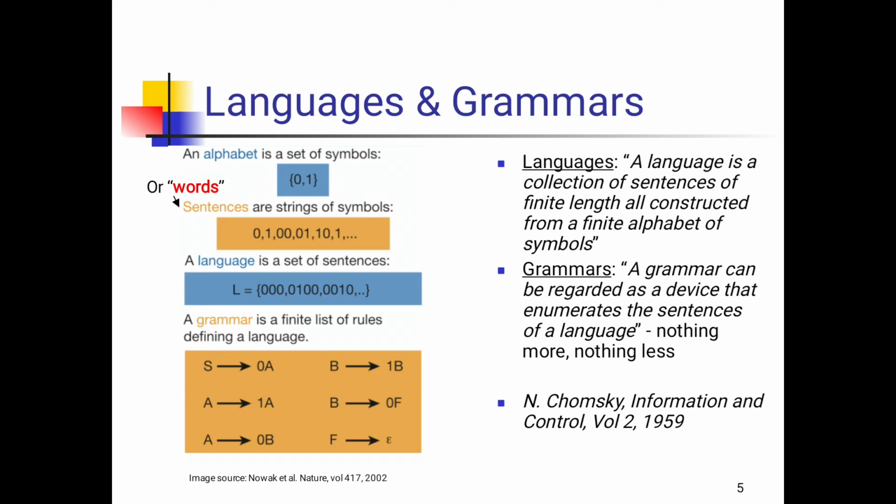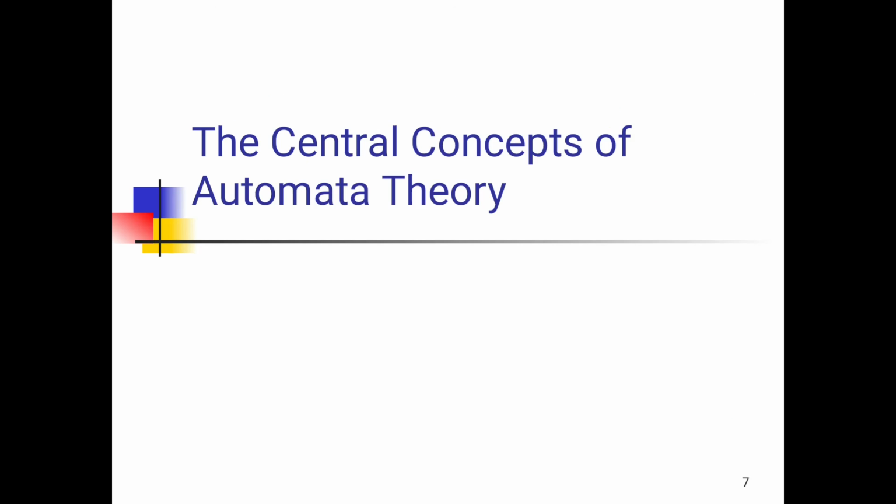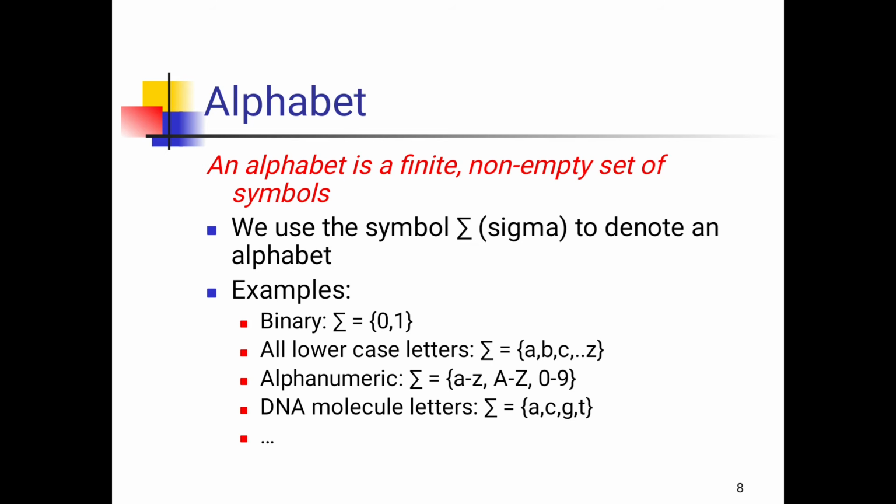Next we are going to discuss languages, the fundamental things and central concepts of automata. The central concepts of automata are alphabets, strings, and languages. What is an alphabet? An alphabet is a finite non-empty set of symbols.